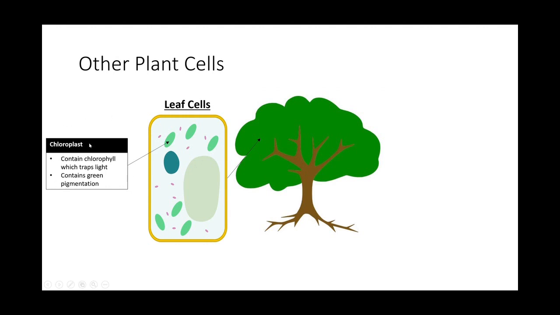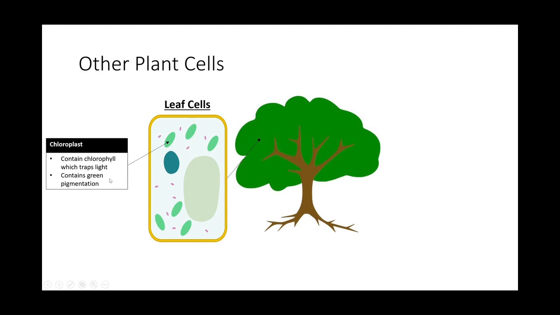Okay, so we should know that leaf helps the plant trap light to make food, right? So why is it so special? Why is it that only the leaf can trap light to make food? That is because the leaf contains this thing called chlorophyll. Okay, you should know this really. And chlorophyll traps light. So where is chlorophyll found? It is found in the chloroplast of the plant cell. So this chloroplast function basically allows the plant to trap light.